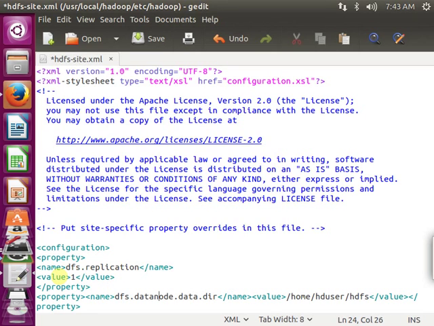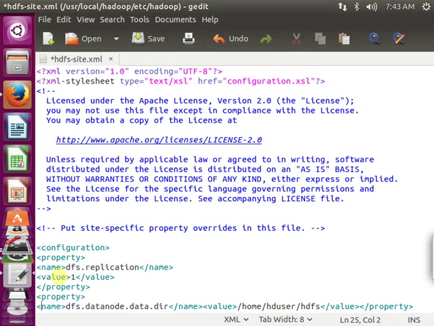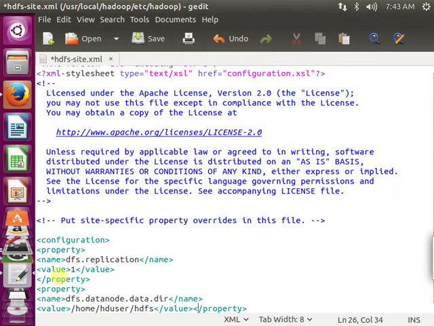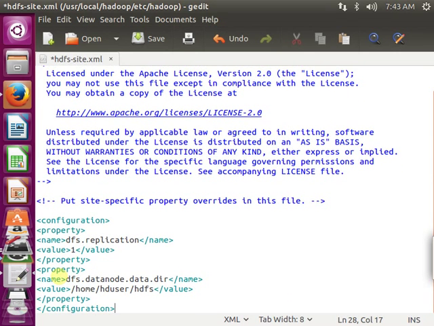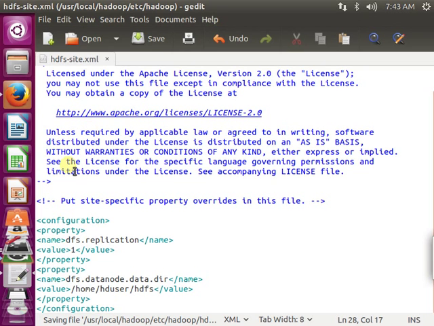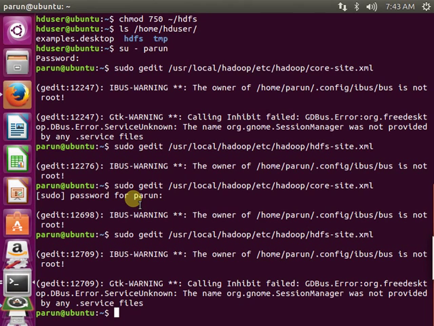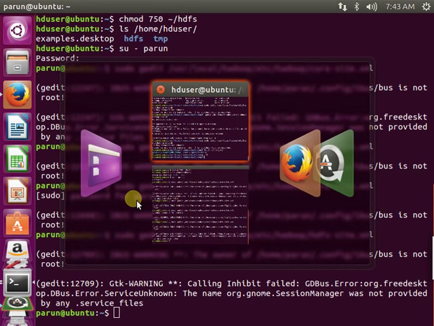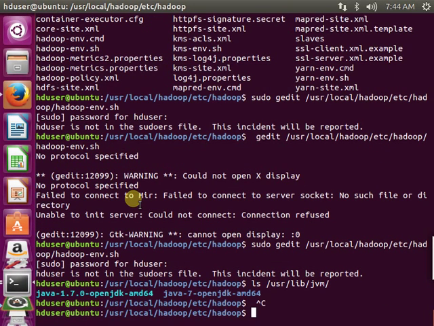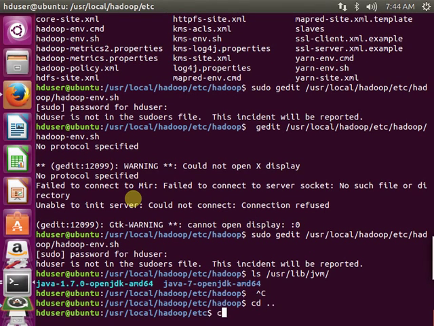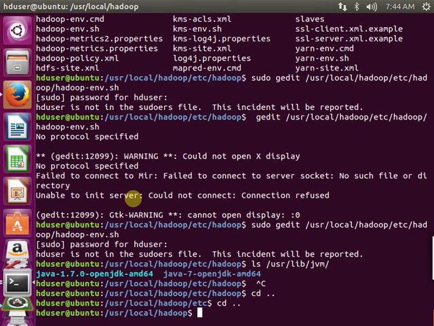So now we are almost done. The configuration files are successfully configured, and I'm going to save this. It is successfully saved. Now I'm going to format my Hadoop name node. First I'm going to switch to my Hadoop folder. I have successfully moved to my Hadoop folder.